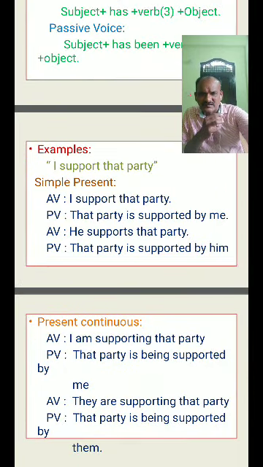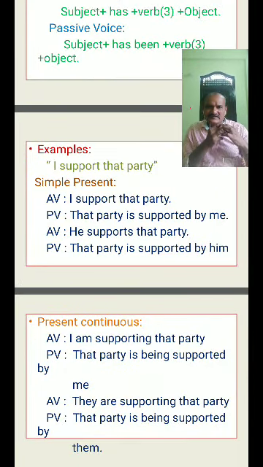I support that party. This is for simple present tense. I support that party. That party is supported by me. He supports that party. That party is supported by him. I am supporting that party. That party is being supported by me.